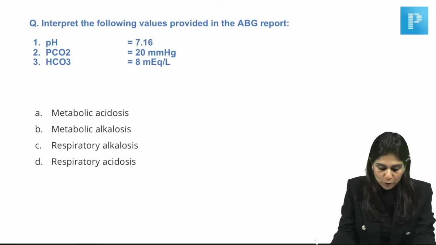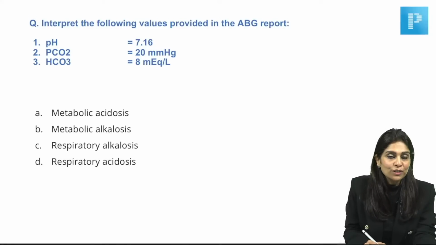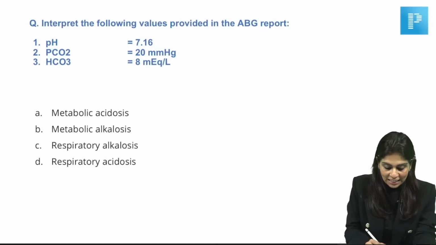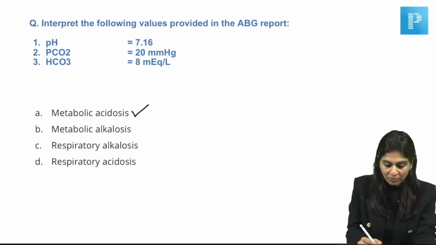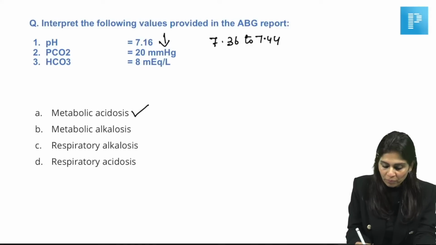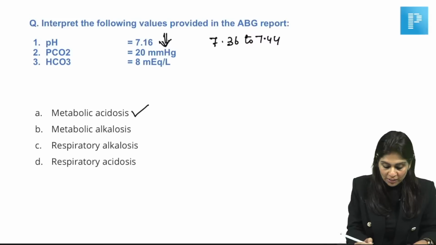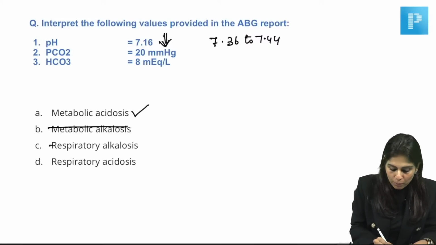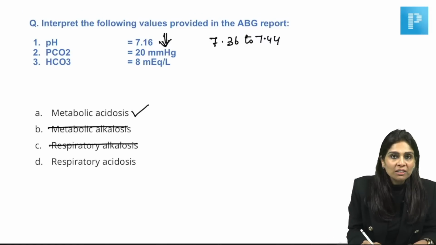Interpret the following values provided in the ABG report. Let me first give you the right answer because I know you're all anxious to know it. The right answer for this question is metabolic acidosis. For those of you who want to know why, here the blood pH is low. We all know that the normal pH is 7.36 to 7.44. In this case, pH is low, so we know for sure it is acidosis, which means you can exclude metabolic alkalosis and respiratory alkalosis.